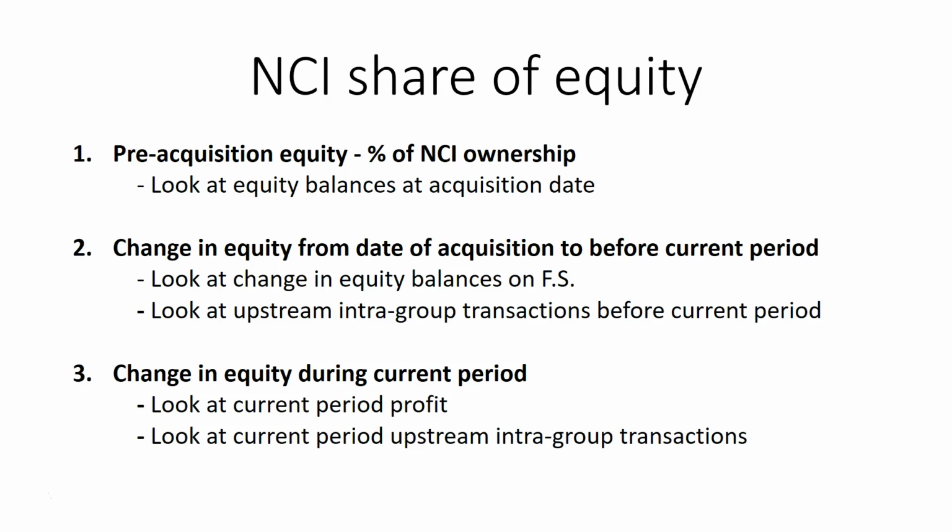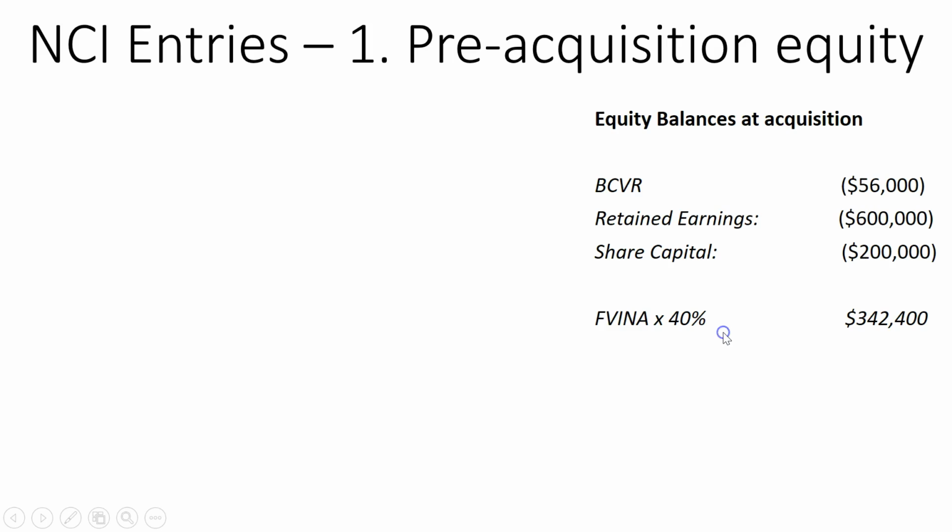So again, the reason behind all of these NCI transactions in general is because when we do our consolidation entries, we do it as if we own 100% of the subsidiary. So our NCI entries are taking or allocating the NCI's fair share of profits or losses to them in a separate account on the consolidated financial statements.